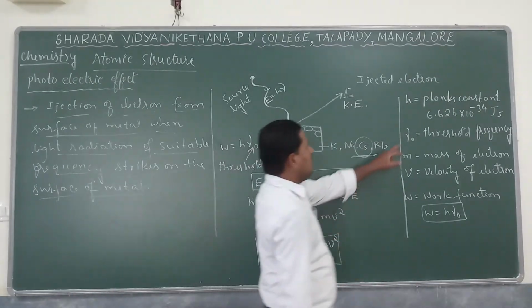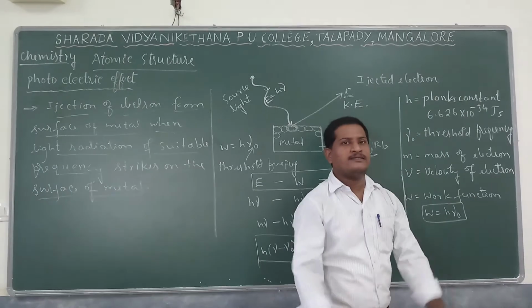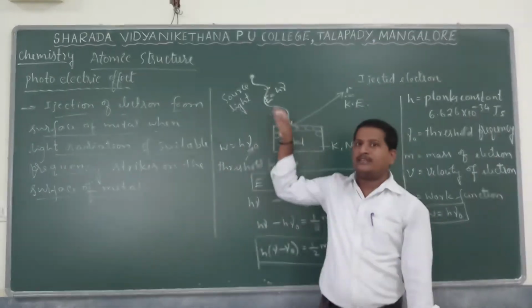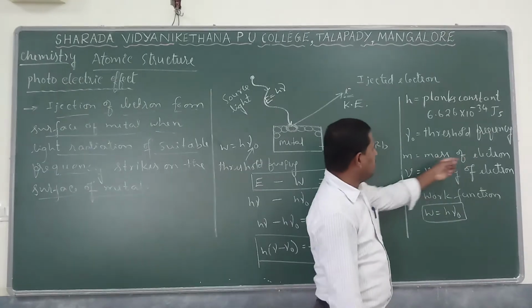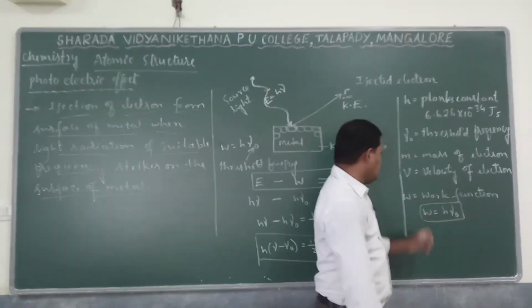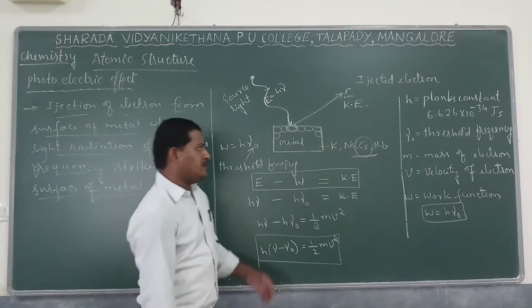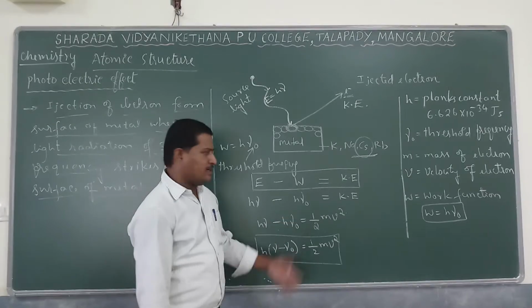So here nu naught is the threshold frequency, the minimum frequency required in order to eject the electron. Similarly, m is the mass of an electron, v is the velocity of an electron, and W is the work function. So that is explained by the photoelectric effect.